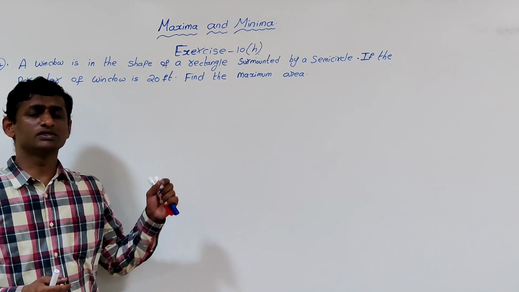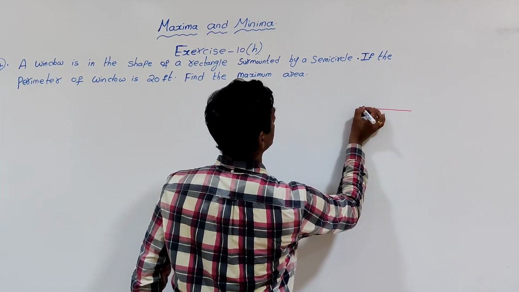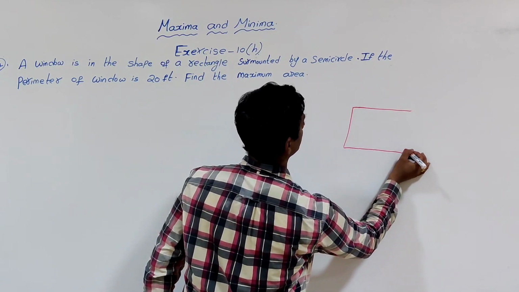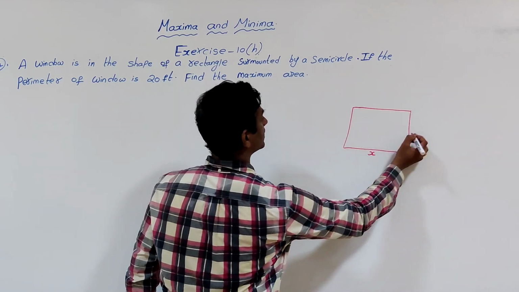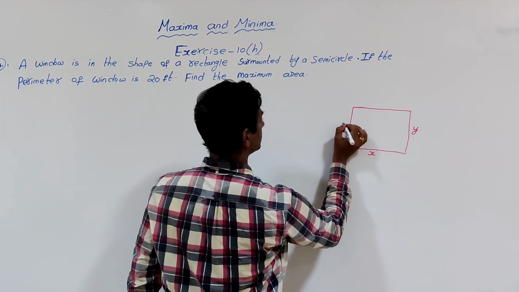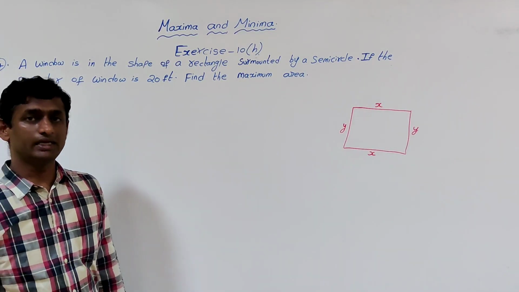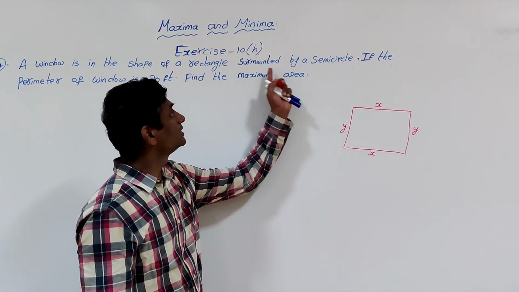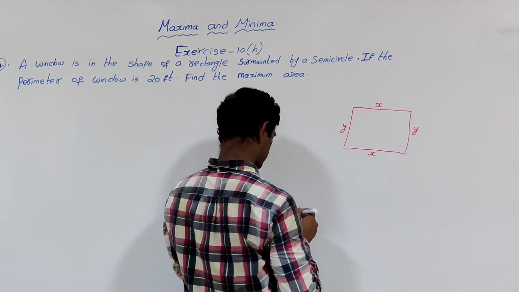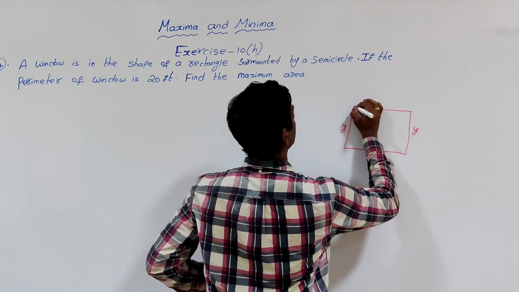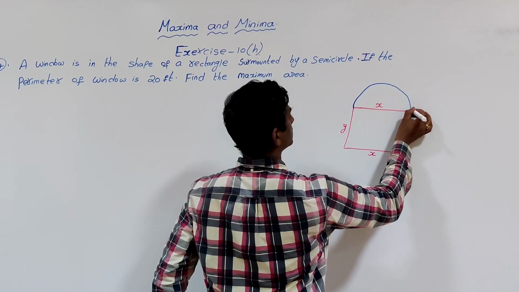Now we'll try to find out what the figure is. As there is a rectangle, assume that the length is x and breadth is y, because in a rectangle opposite sides are equal, and immediately there is a semicircle attached.